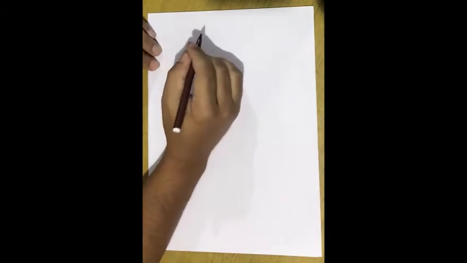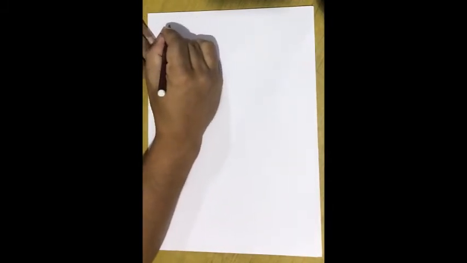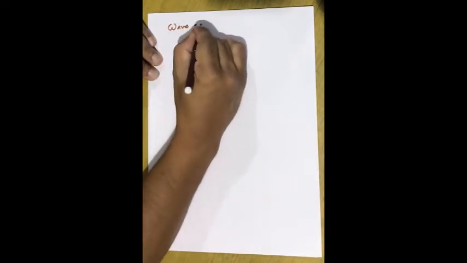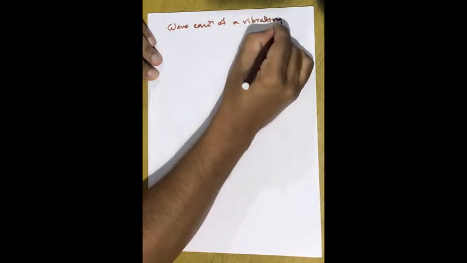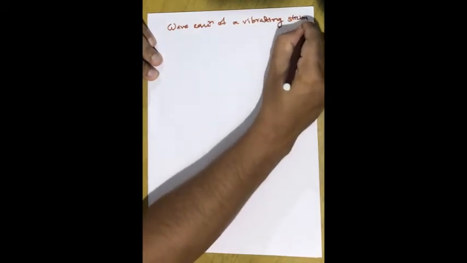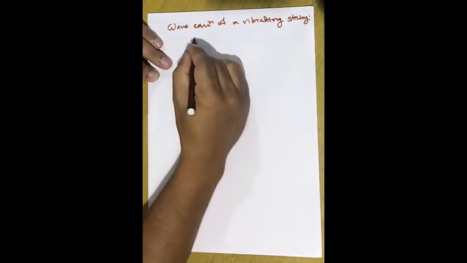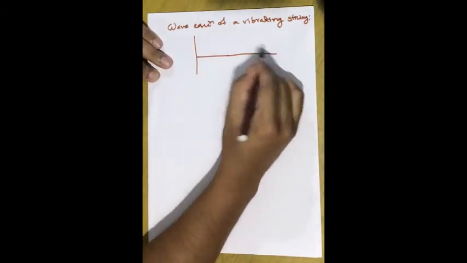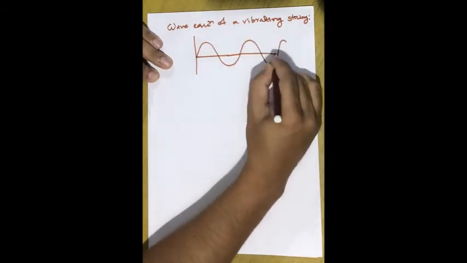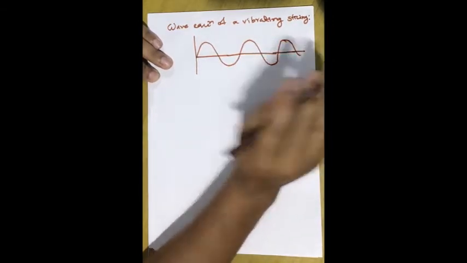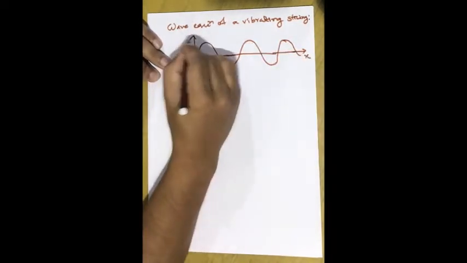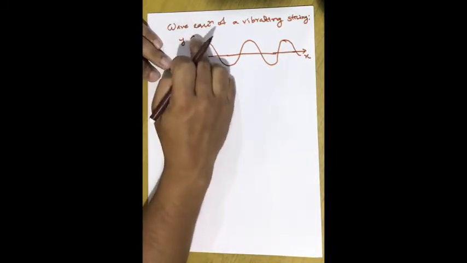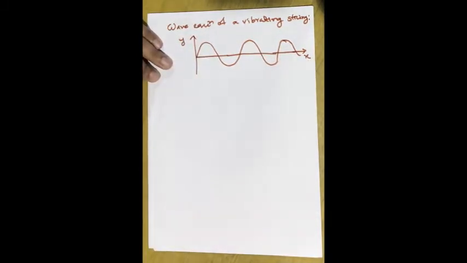Good morning, student. In this class, we are going to discuss the wave equation of a vibrating string. Suppose a string is vibrating this way. This is at one moment of the vibration of the string. We freeze time here, and this is the y-axis, and we have plotted the displacement as a function of the position.